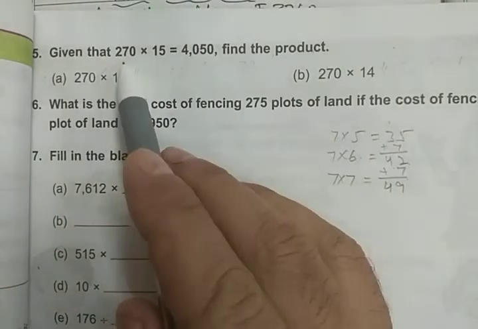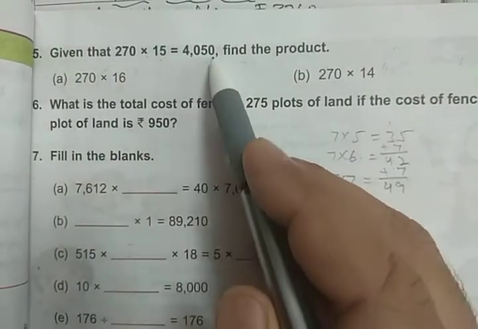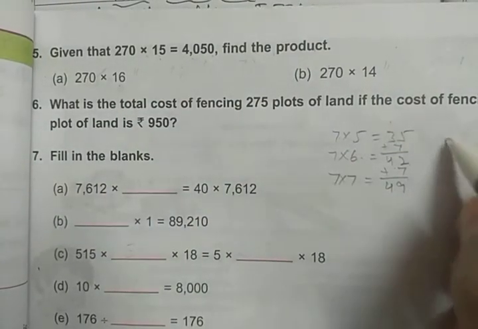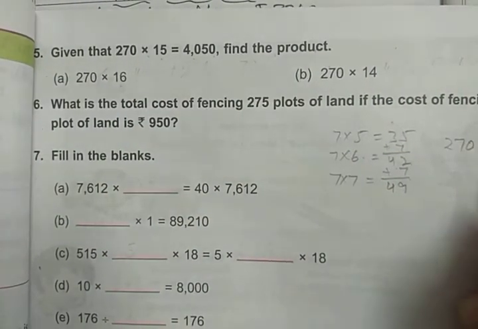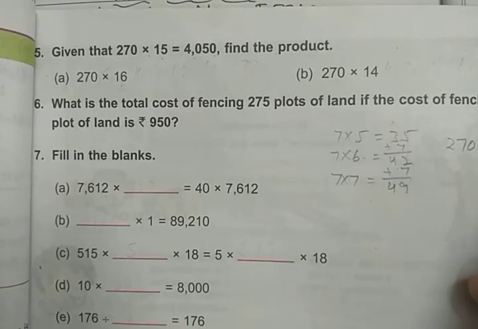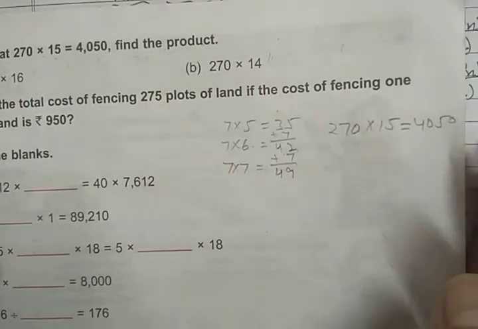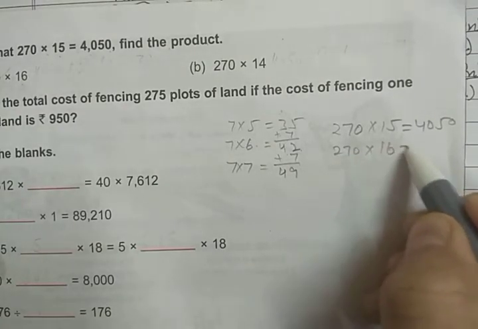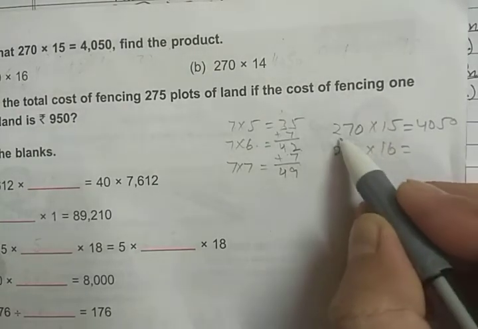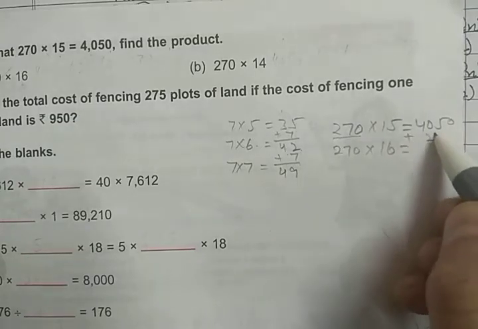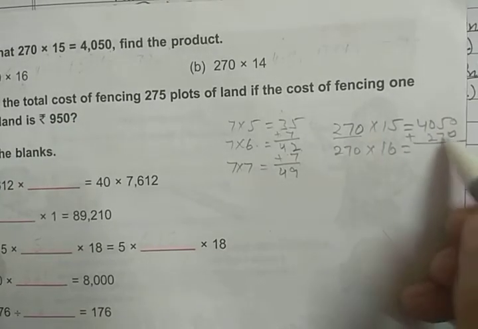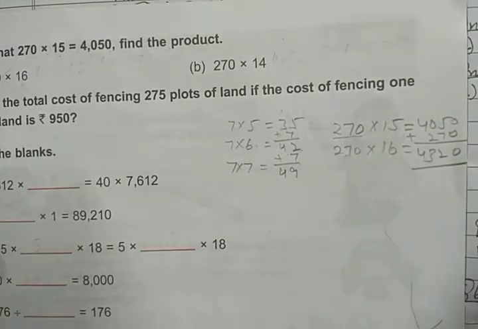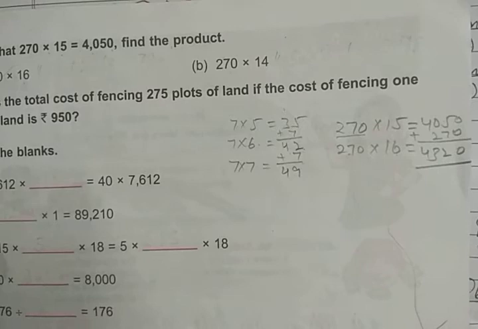So similarly, 270 15s is given. You have to find out the 270 16s. So 270 15s, 4050, is given. Now you have to find out the 270 16s, the next number. So what you have to do? You have to add 270 to it. So this is the 270 16s, 4320.